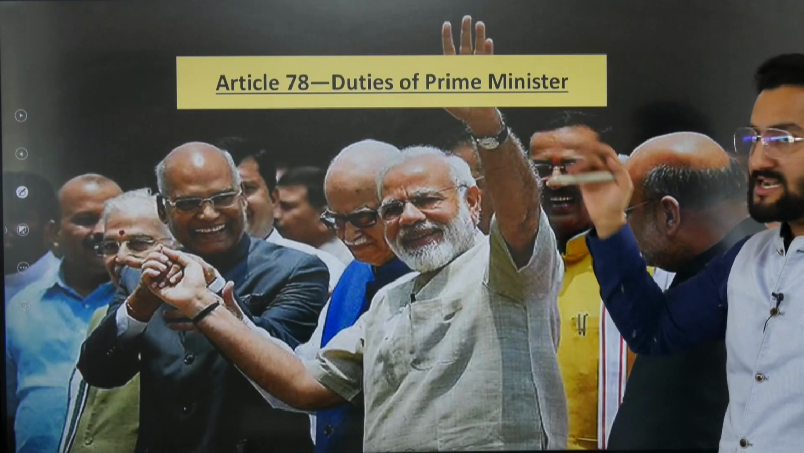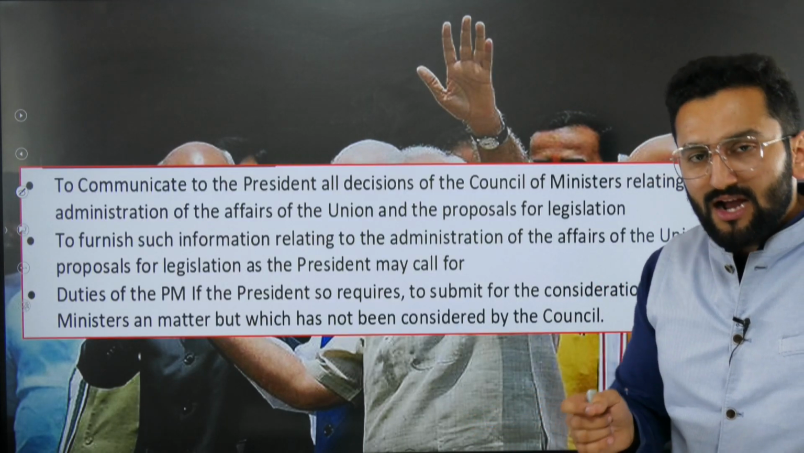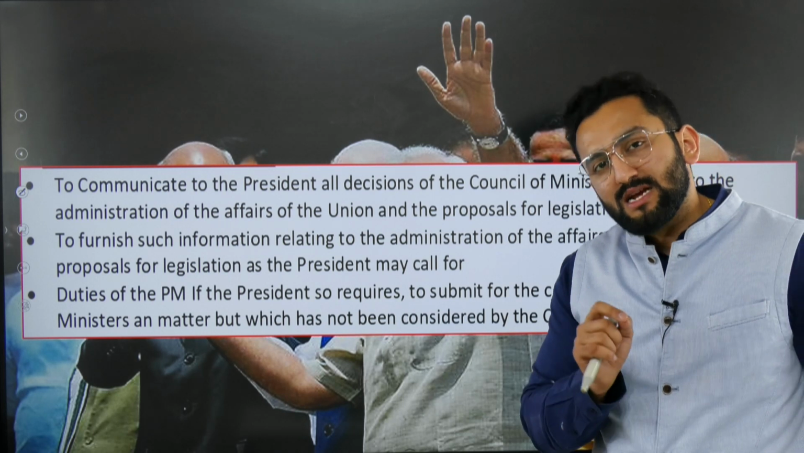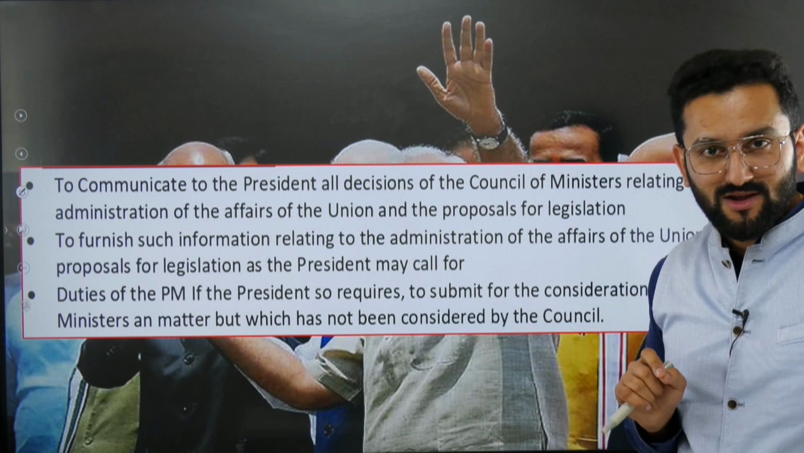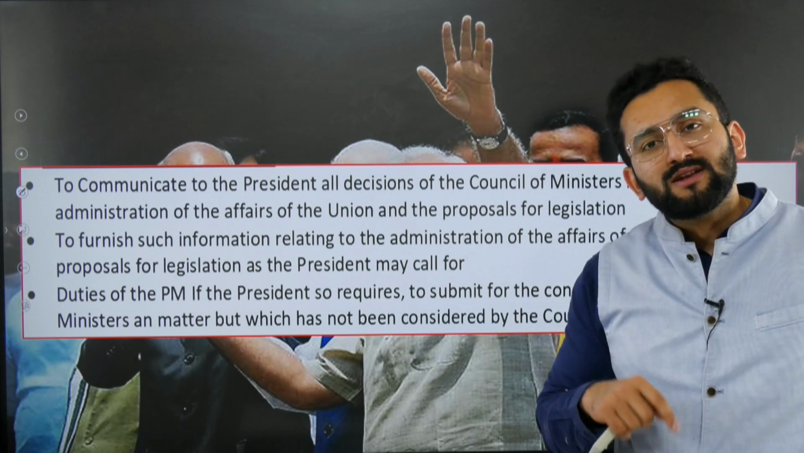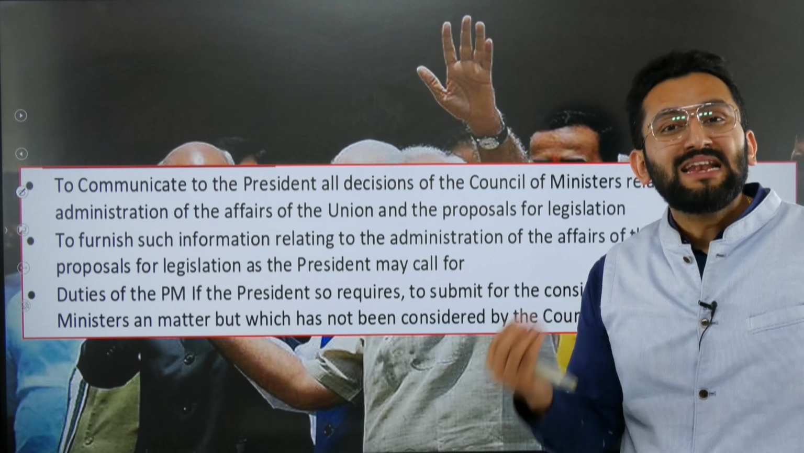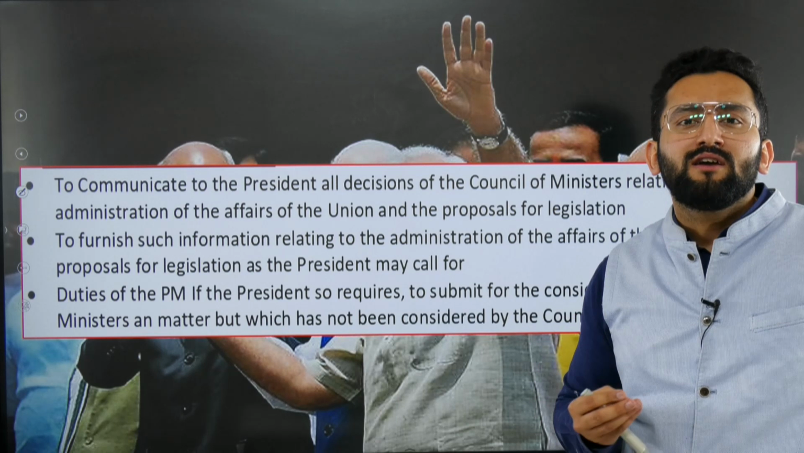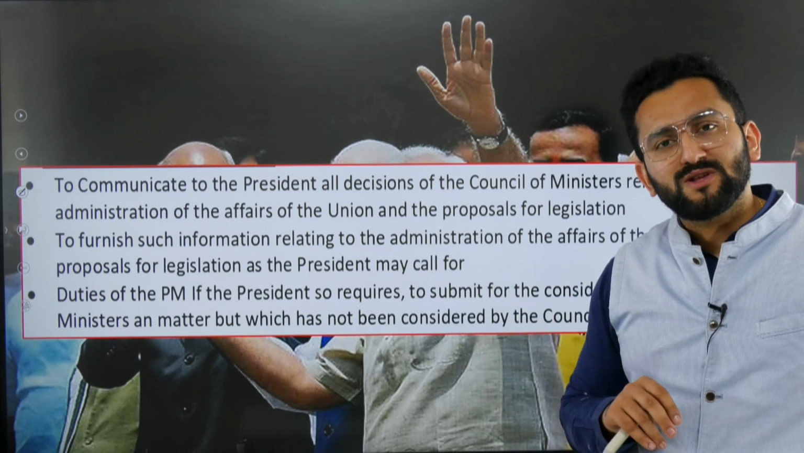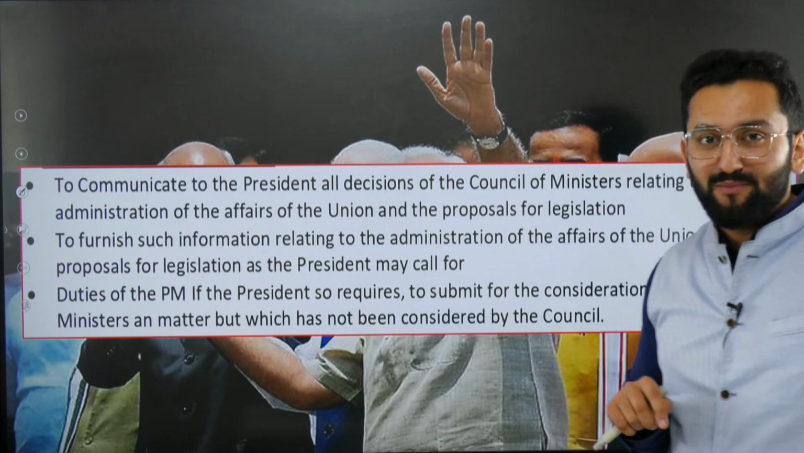Article 78, duties of Prime Minister, we discussed in the Prime Minister chapter as well. I told you the Prime Minister is like a link or bridge between the President and the Council of Ministers. I also told you that if the President wants information with respect to any legislation, any bill which was in consideration in the Council of Ministers, then the Prime Minister is bound to give such information to the Honorable President, right?